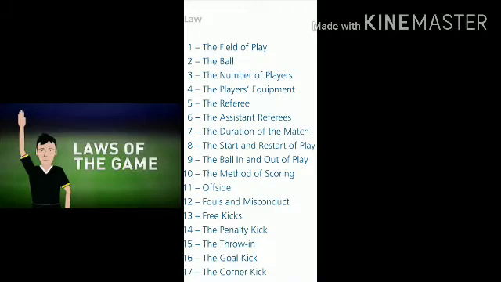The field of play, the ball, the number of players, the player equipment, the referee, the assistant referees, the duration of match, the start and restart of play, the ball in and out of play, the method of scoring, offside, fouls and misconduct, free kicks, the penalty kick, the throw in, the goal kick, and the corner kick. These are the 17 laws in football.